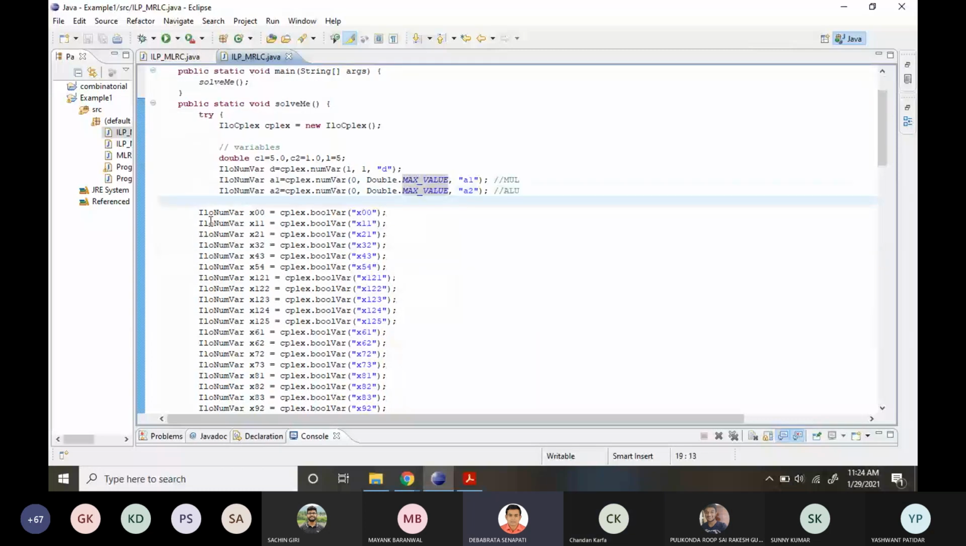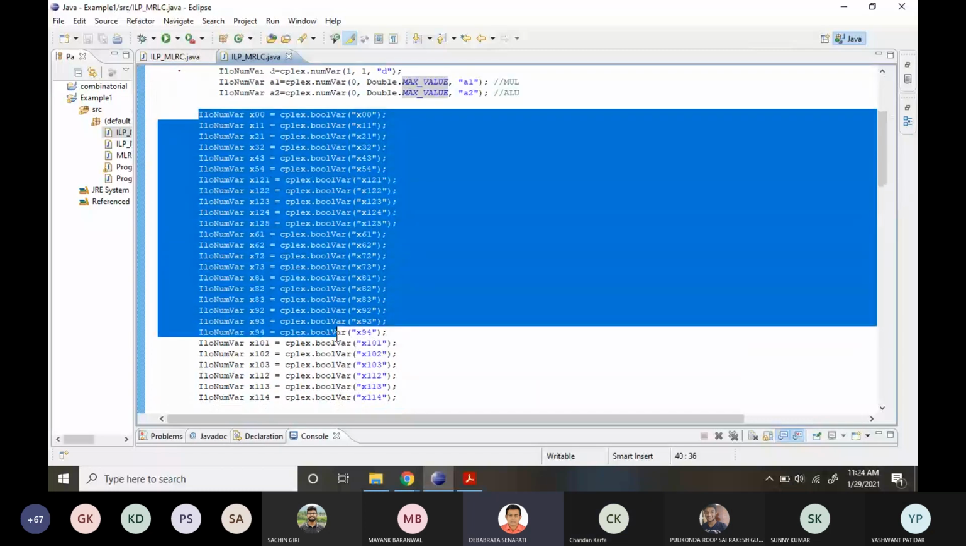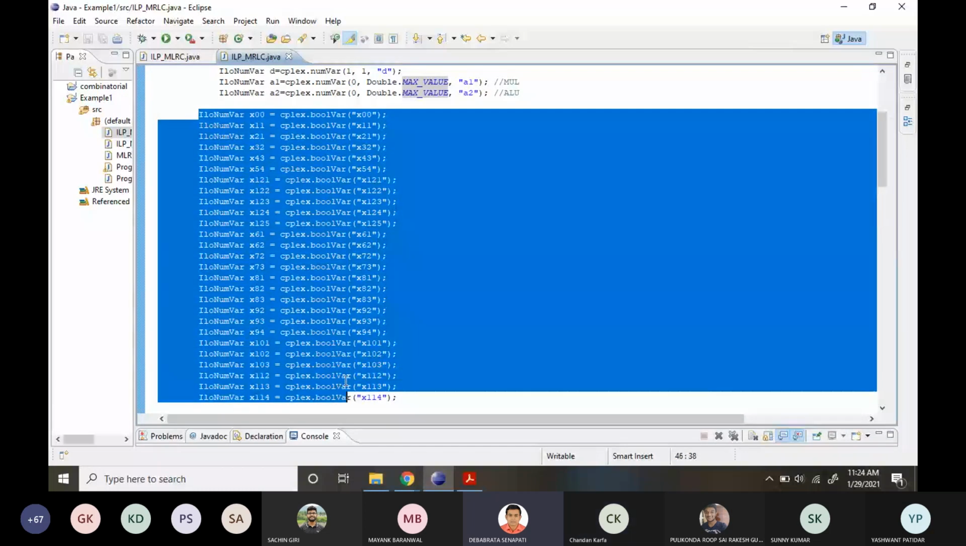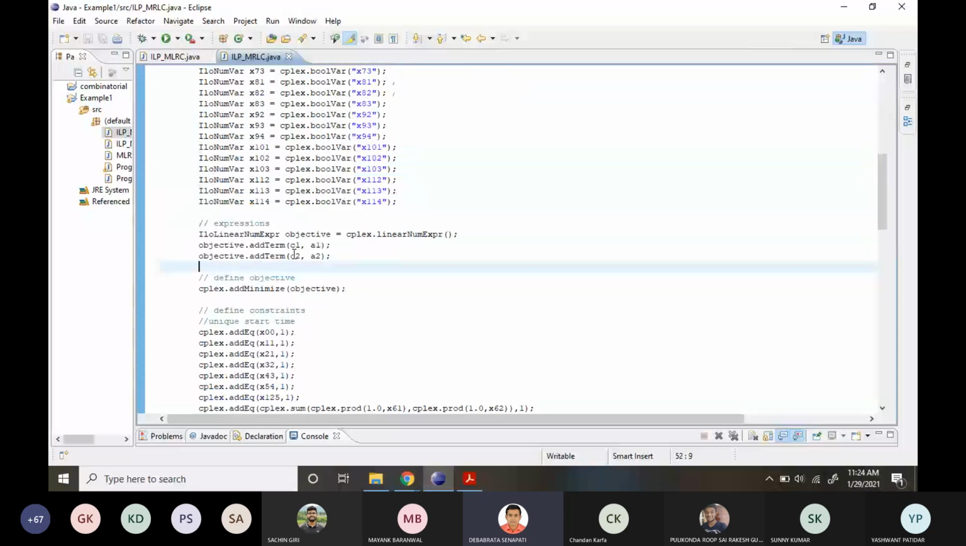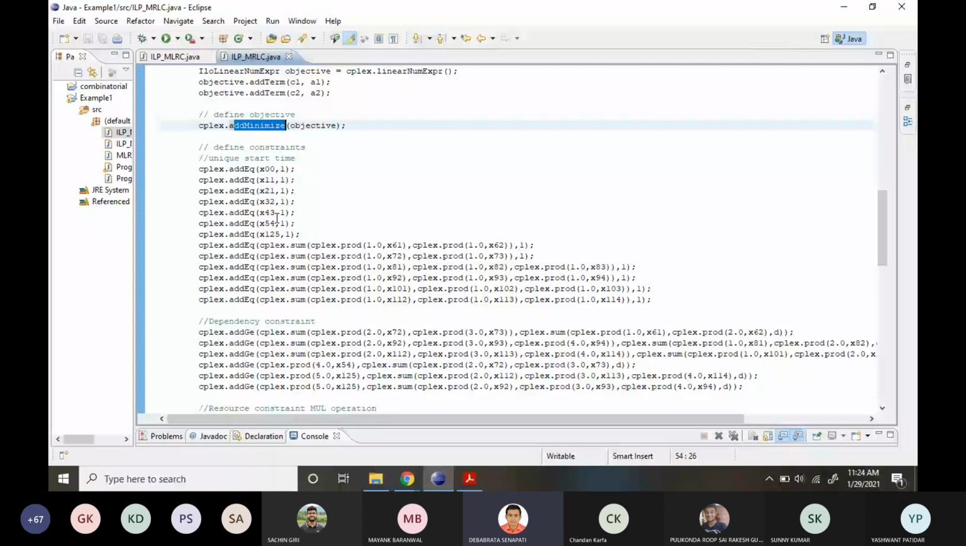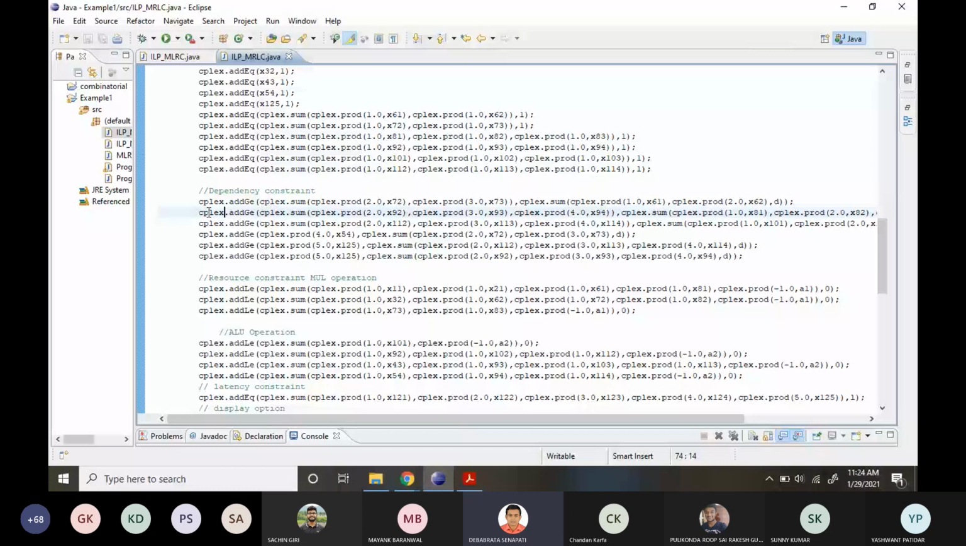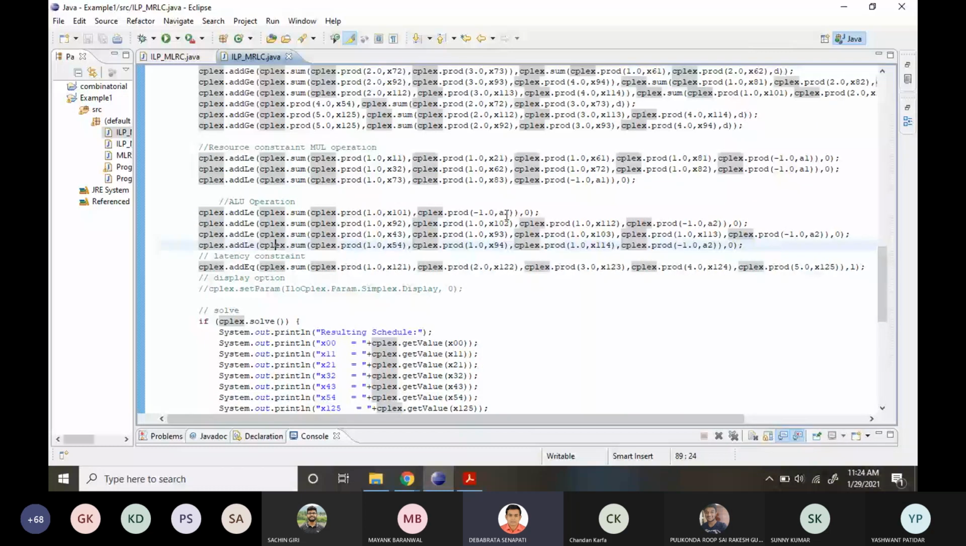Now the initialization steps are all the same. Then the objective function is changed now. We have added two terms: the objective is C1 into A1 plus C2 into A2, and the goal is to minimize the objective function. Now the unique start time is again the same. The dependency constraint is also the same. The only change is here: we have written minus A1 less than or equal to 0. So this part is undecided, meaning it needs to be calculated, so we put a variable.